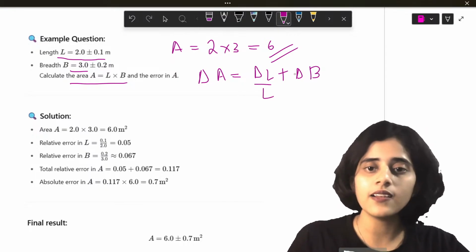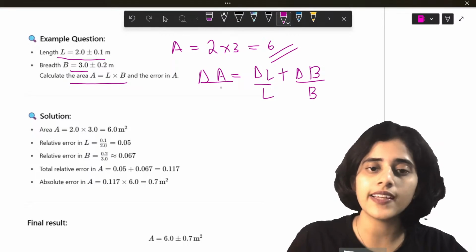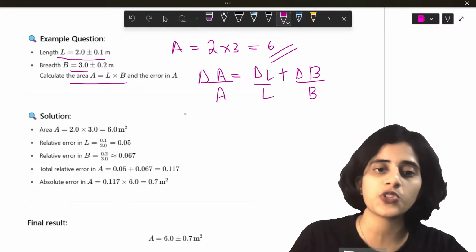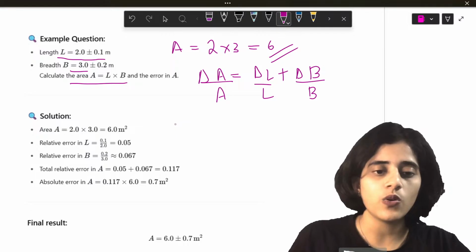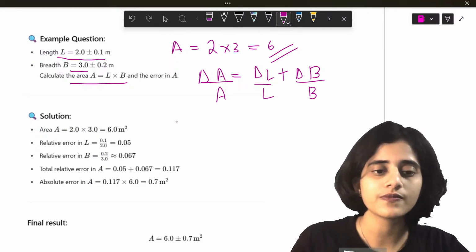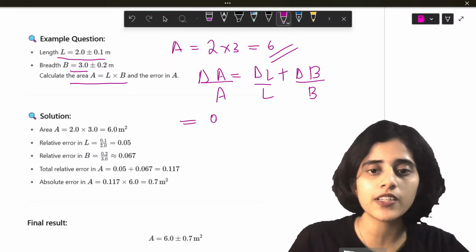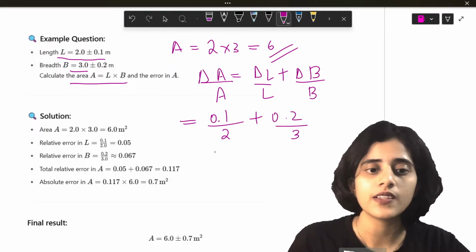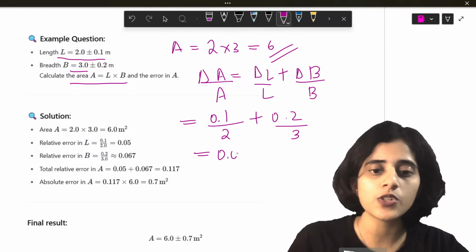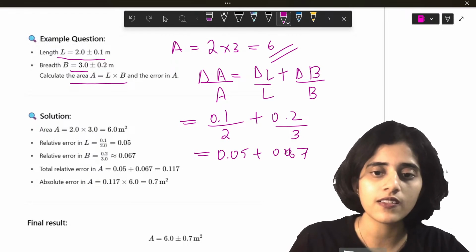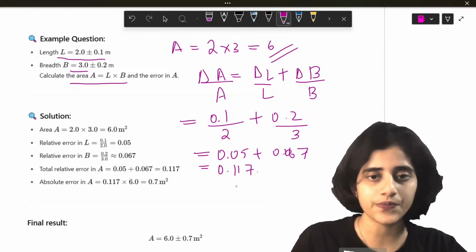Del L by L plus del B by B, del A by A. Yes, so this is going to be equal to... del L is how much? 0.1 divided by 2 plus 0.2 divided by 3. So this is going to be 0.05 plus 0.067, which is 0.117.